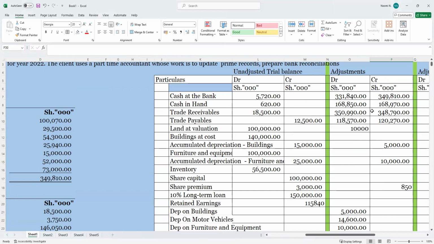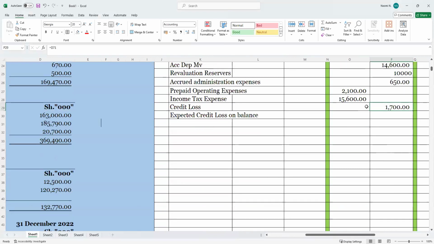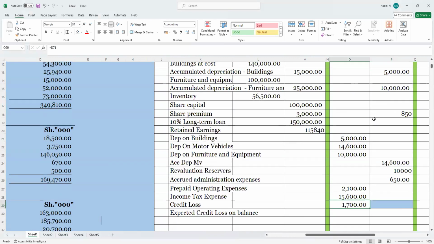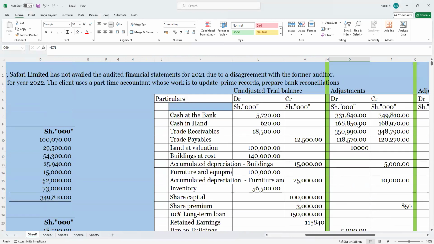Is it 17? 1,700. Yes. Oh, credit, I'm sorry, guys. This is an expense. So we'll have to affect our trade receivables with the same amount plus 1,700.